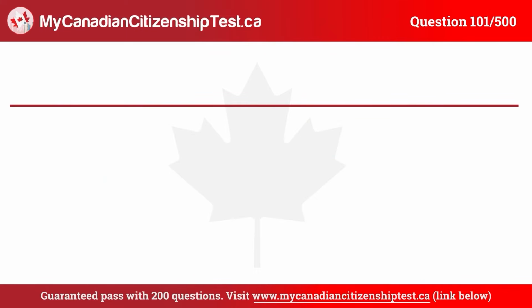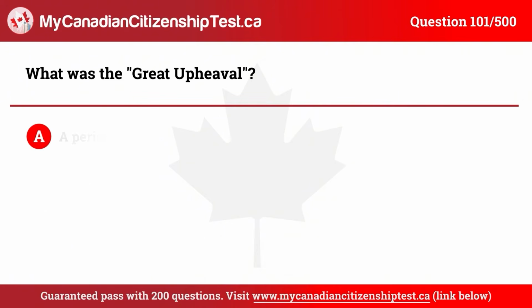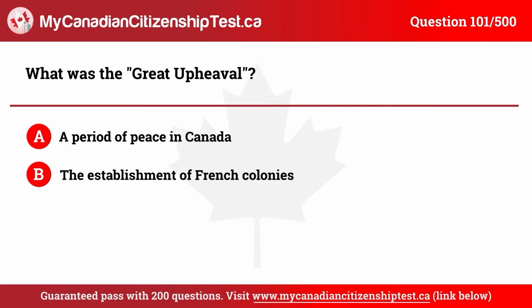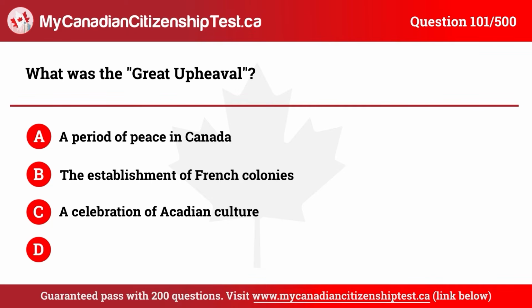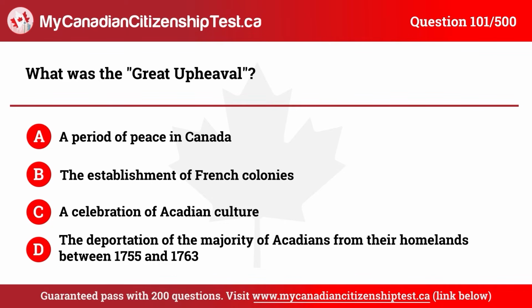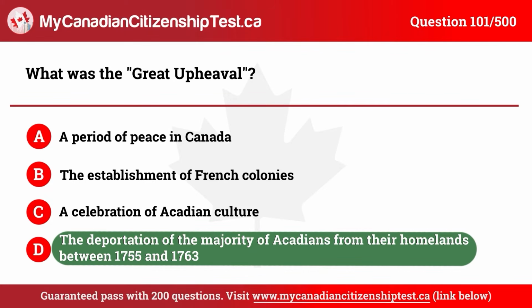Question 101. What was the Great Upheaval? A. A period of peace in Canada. B. The establishment of French colonies. C. A celebration of Acadian culture. D. The deportation of the majority of Acadians from their homelands between 1755 and 1763. The correct answer is D. The deportation of the majority of Acadians from their homelands between 1755 and 1763.